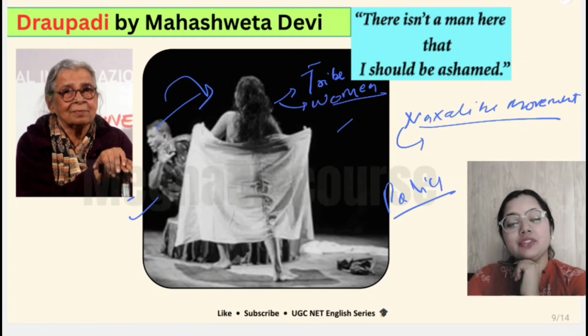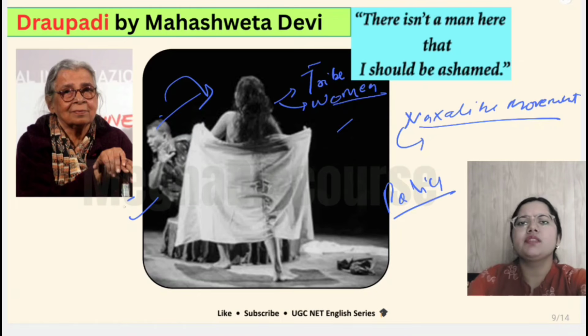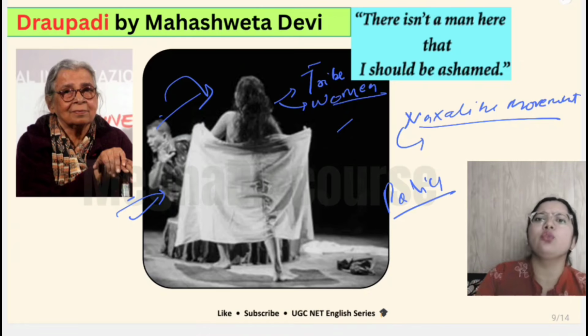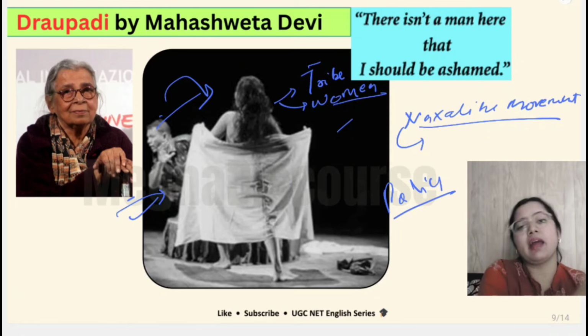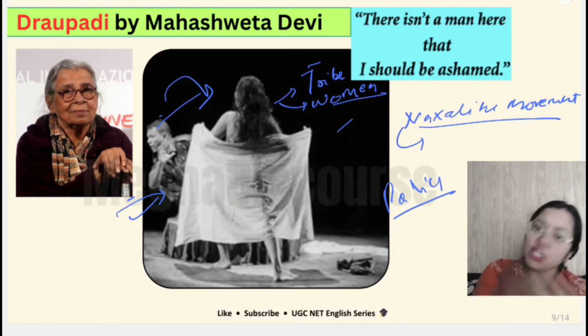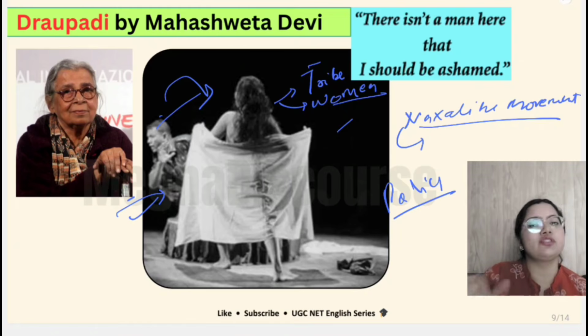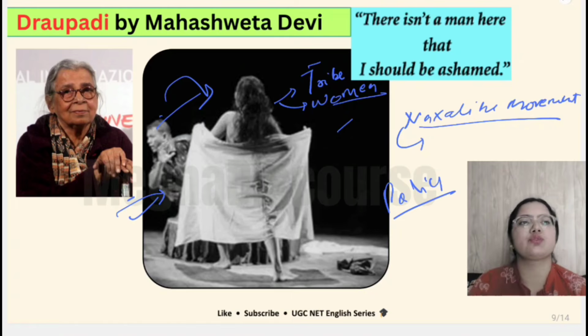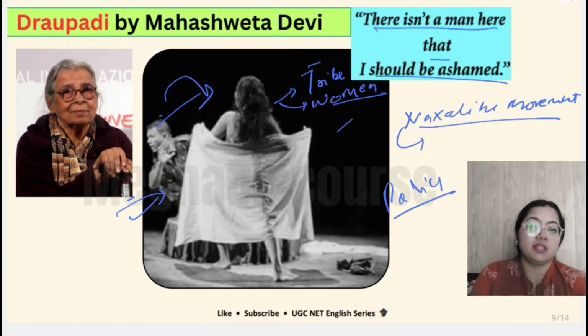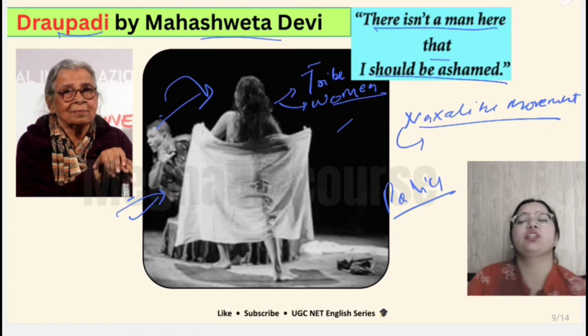And this is how she resists. When he was done with her, he tells the other police to make her wear clothes, but she refuses to wear them. She says, why should I wear clothes? You have done this bad thing with me, and now you are telling me that I should be ashamed, that I should wear clothes. It is you who needs to be ashamed. She says there is not a man here that I should be ashamed of. So this is Draupadi by Mahashweta Devi.